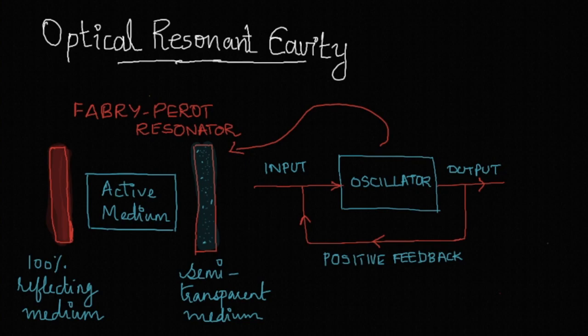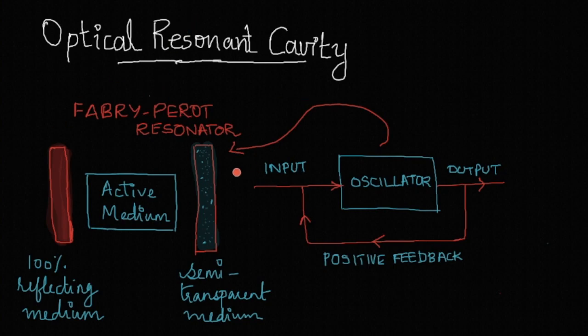Positive feedback means a part of the output, as you can see from this figure on the right, is fed back to the input. When the amplifier is switched on, an electrical noise signal of some frequency present in the input will be amplified. The output is again fed back to the input and amplified, and it goes on. So finally we get a stable output.